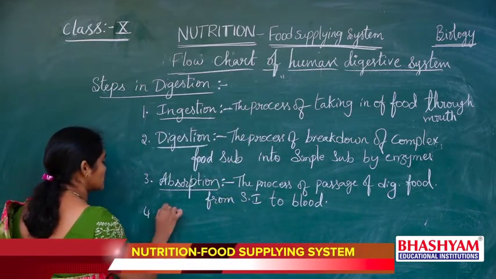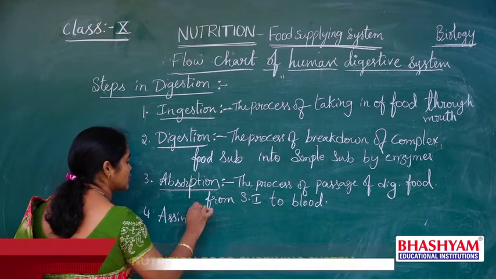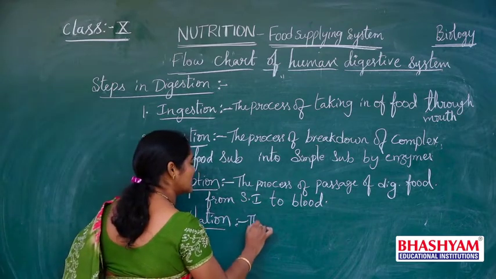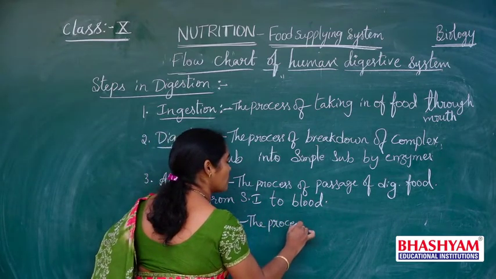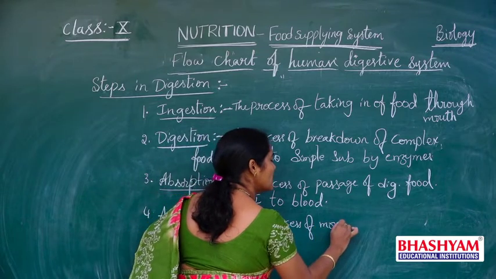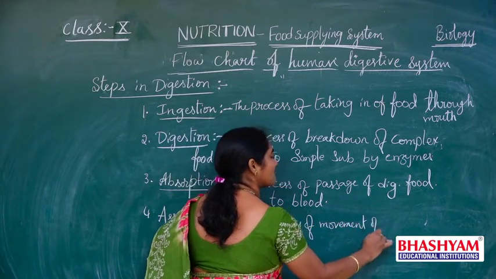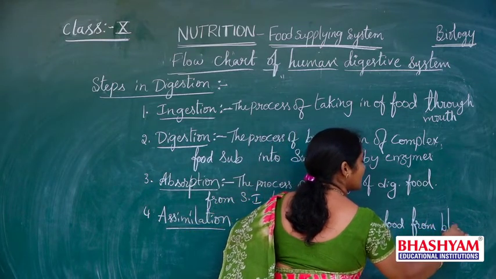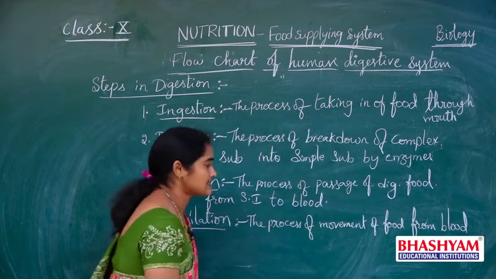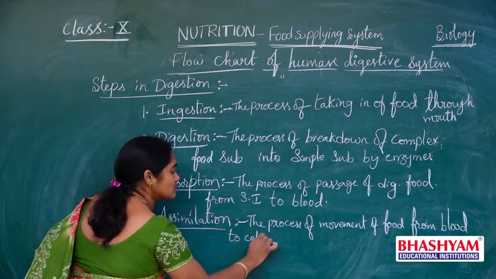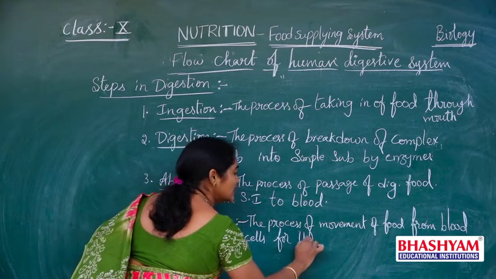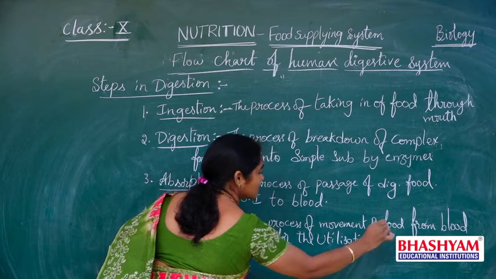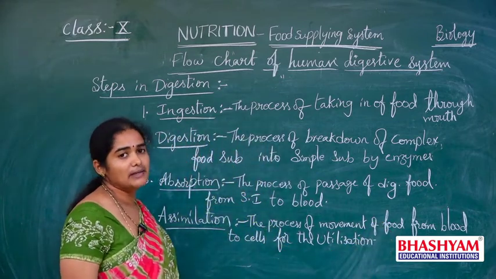Then after absorption, assimilation. What is it? What is meant by assimilation? The process of movement of digested food from blood to cells, from blood to cells for utilization, is called assimilation.